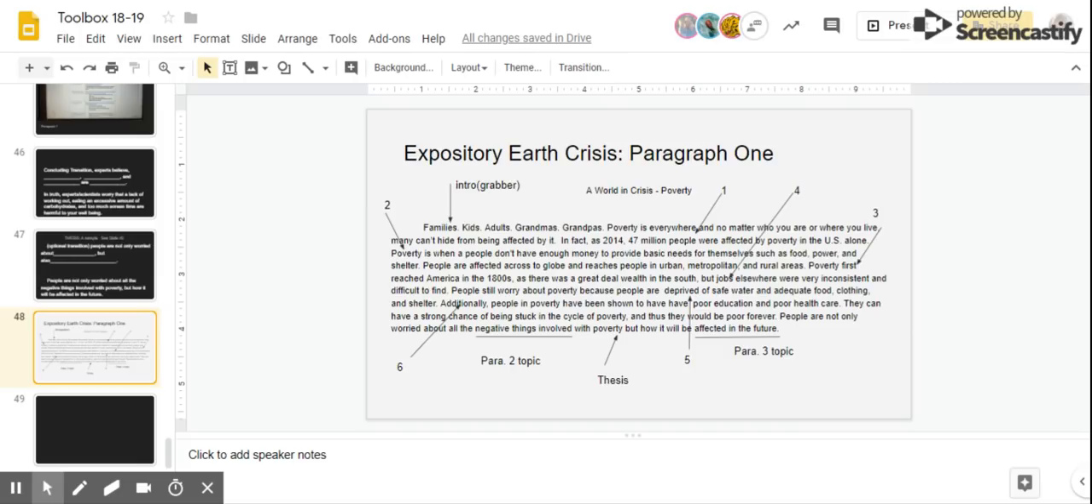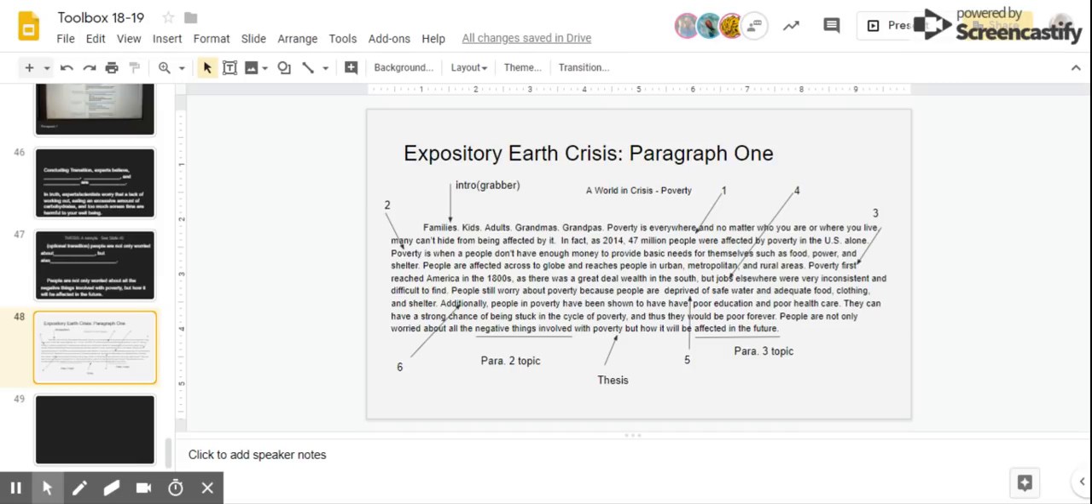The next thing I did is I already have all of you, if you go back into your organizer, each box has a number by it. If you pull the most interesting piece of information from that box, this is going to help tell your story. In fact, as of 2014, 47 million people were affected by poverty in the US alone. That's for my box 1. Poverty, so now I explain what poverty is. Poverty is when people don't have enough money to provide basic needs for themselves, such as food, power, and shelter.